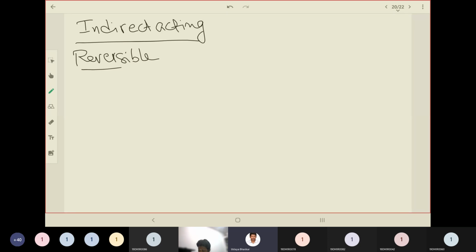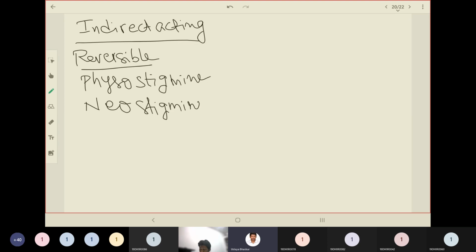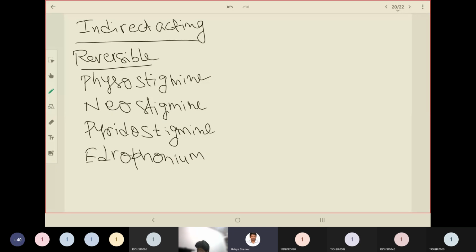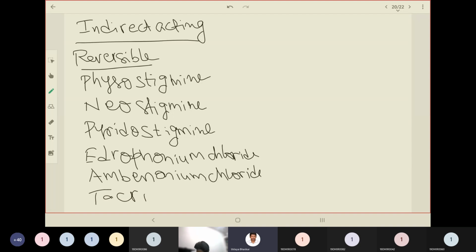Examples are physostigmine, neostigmine, pyridostigmine, edrophonium chloride, that means the chloride salt form, ambenonium chloride, and tacrine.